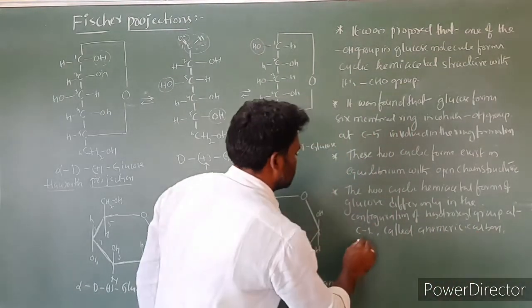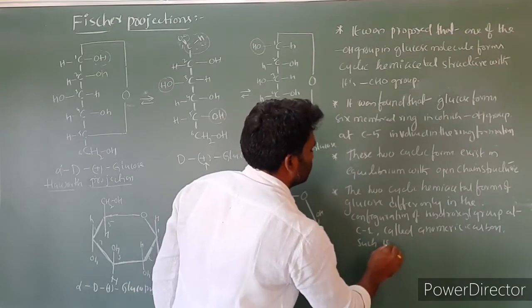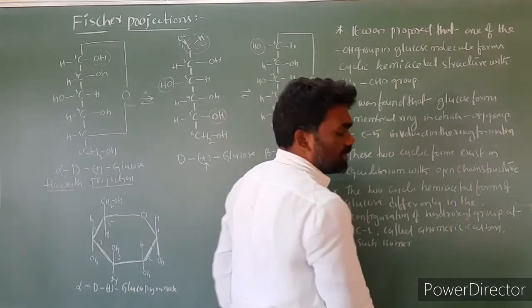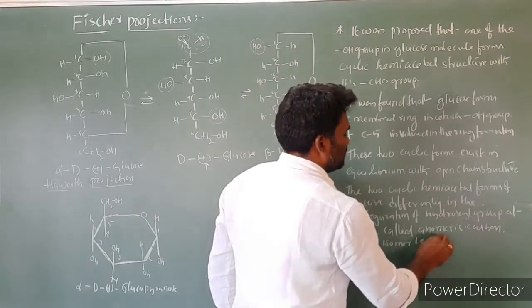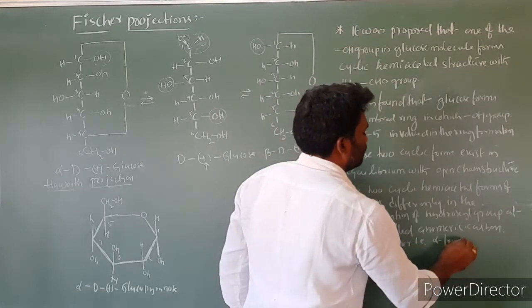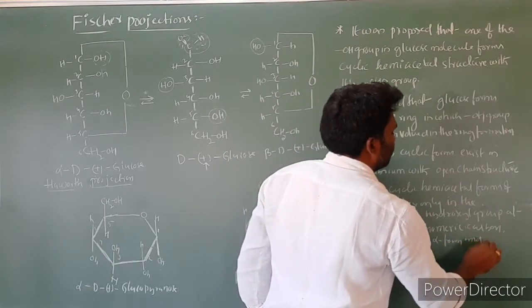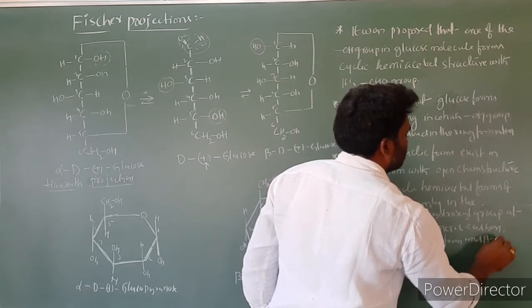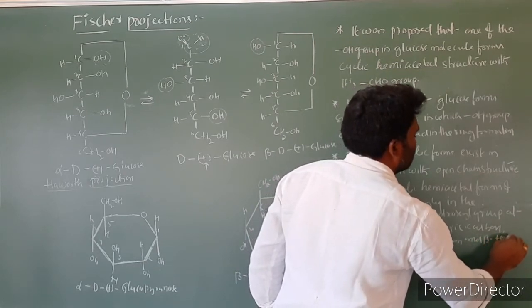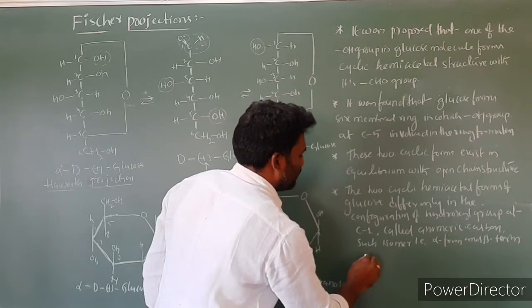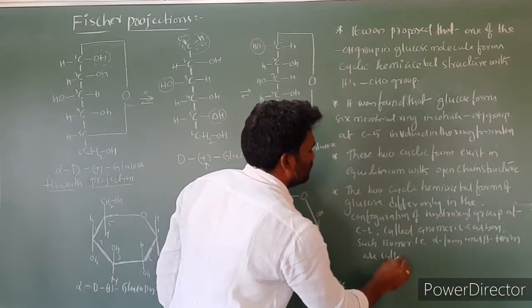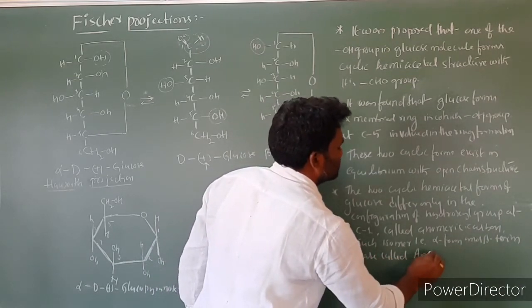Such isomers, that means alpha form and beta form, are called anomers.